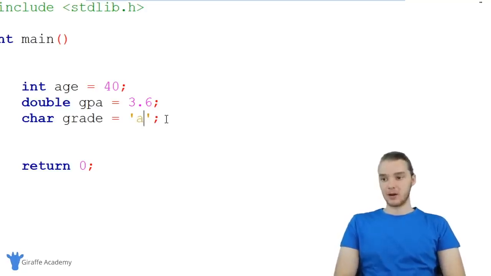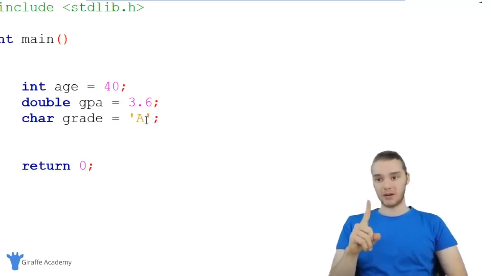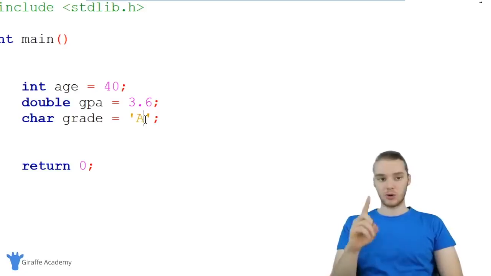So inside of these single quotation marks, I could put a letter. I could put like A or lowercase a. We could put H, C, D, F. Basically, you can put any character that you want to store. So if I put an A here, now this character variable grade is going to store the single character A inside of it. And it's important to note that you can only store one character. So I couldn't put like a whole bunch of characters over here. That's actually going to throw an error. All we can do is store one single character.